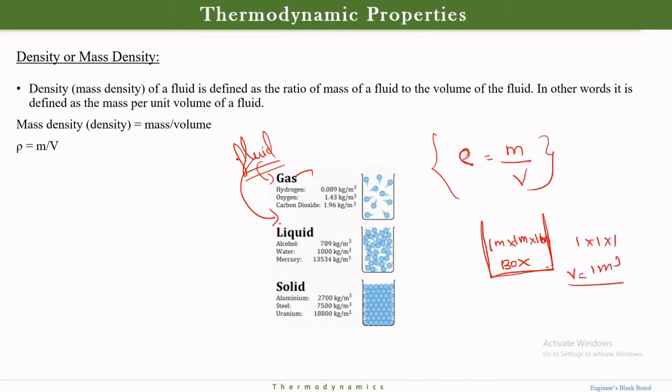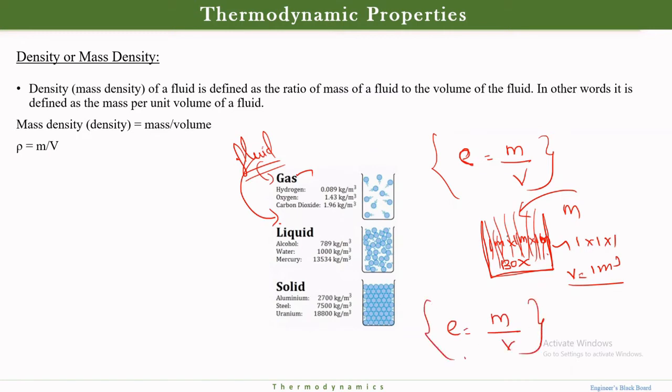Whatever mass I fill inside this 1 cross 1 cross 1 meter box, divided by the volume, is going to be my density.